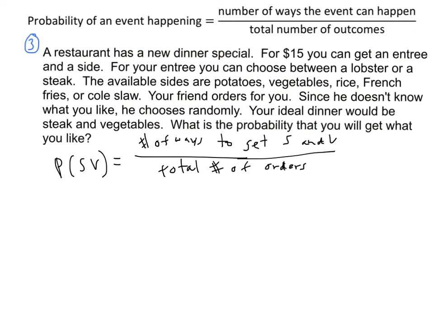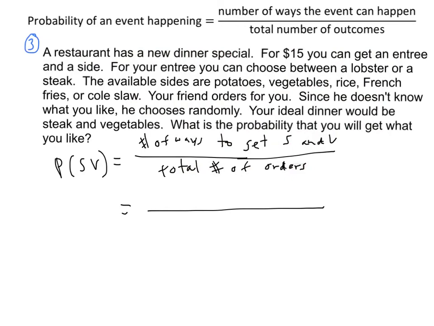Okay, so let's try to figure out these two numbers. All right, so actually I would like you to pause and see if you can figure out how many ways there are to get steak and vegetables and how many total orders there are possible. Go ahead and pause and see if you can figure it out.